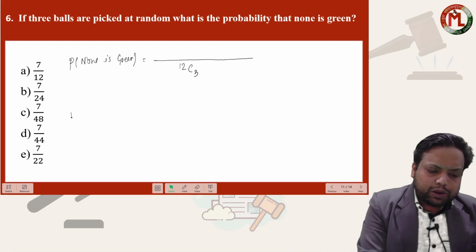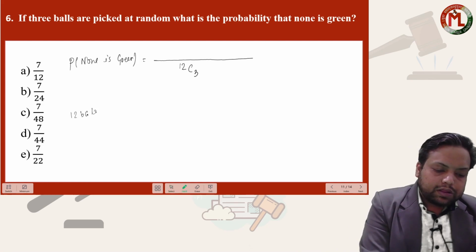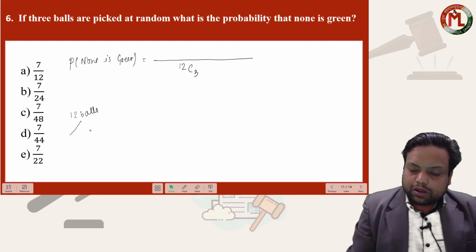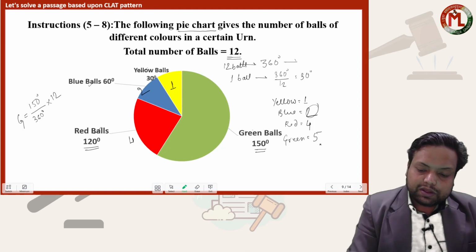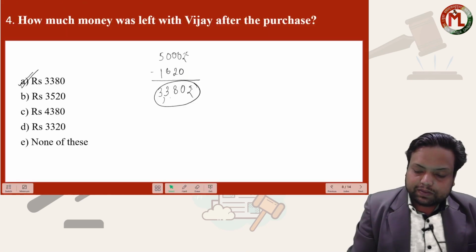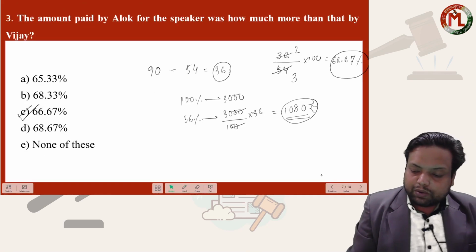remember there were 12 balls given, isn't it?